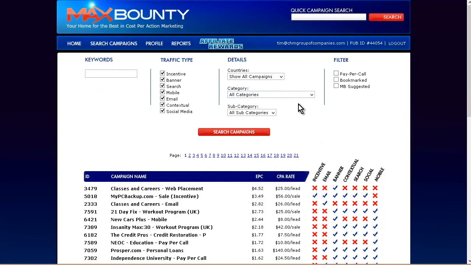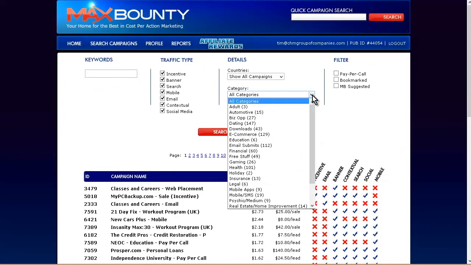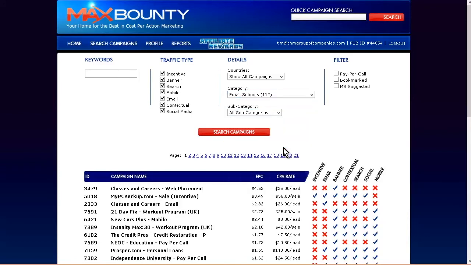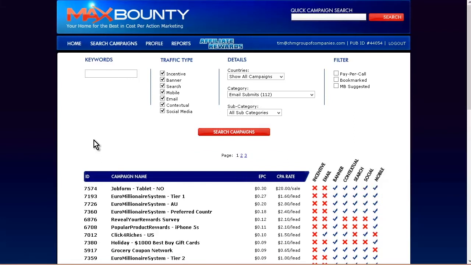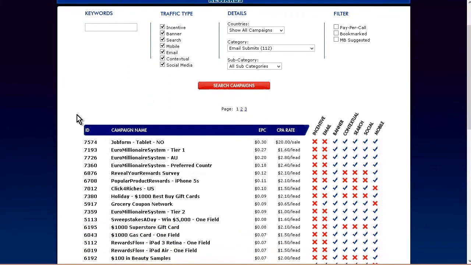Now you can narrow it down further by coming up here to categories and picking something that will more closely match. Email submits are a good one, so let's click on that and narrow it down a bit. Okay, and then we have this sorted by EPC for email submits.